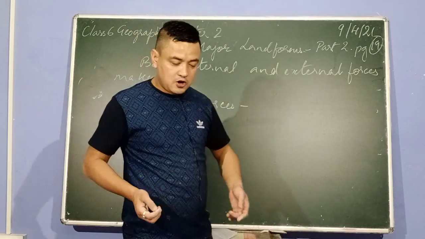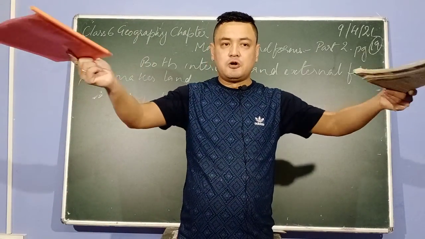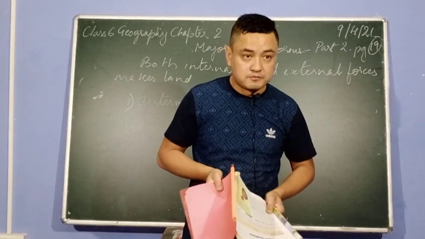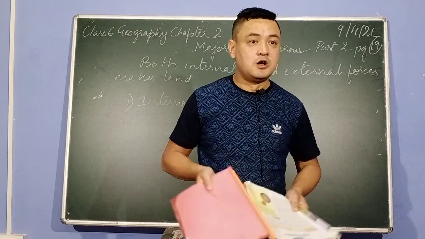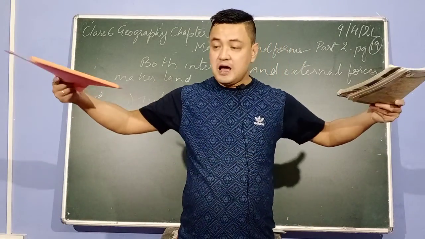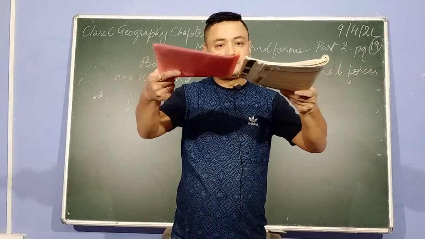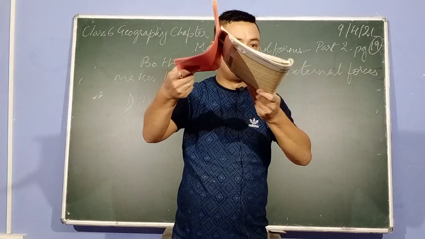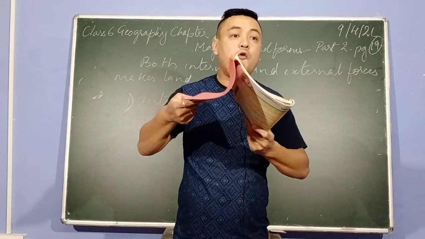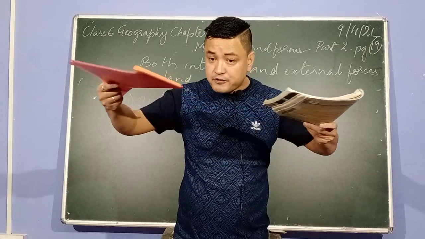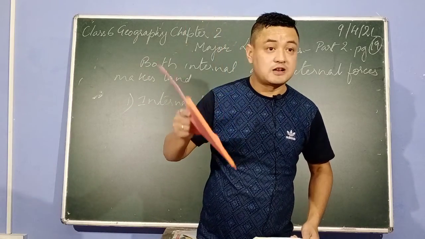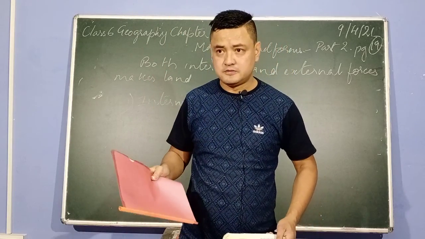Are you understanding? When two lands are coming towards each other, what happens? A mountain is formed. And I showed you with the help of a model last time, no? Do you remember? When two lands are coming towards each other, this is known as convergent movement. They make landforms. This landform created is known as fold mountains. But when they are going apart from each other, they make block mountains and rift valleys, which I taught you in the class. Do you remember or not?